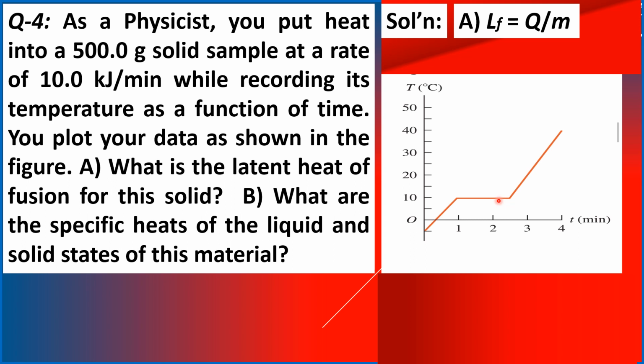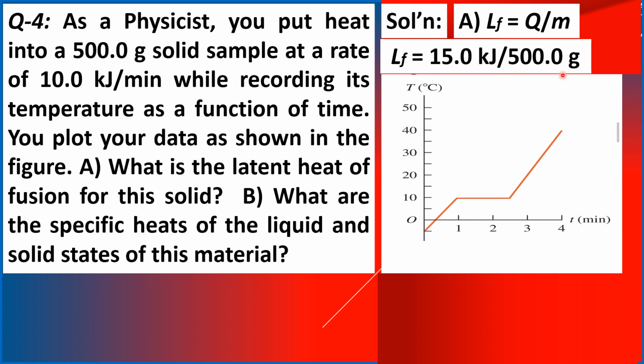So 1.5 minutes means a total of 10 kilojoules plus 5.0 kilojoules, for a total of 15 kilojoules of heat absorbed.